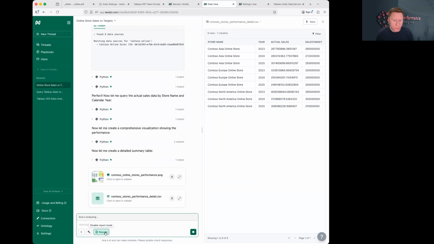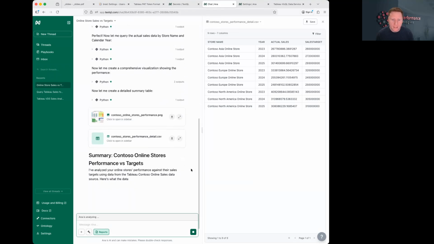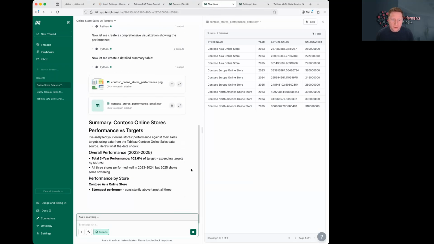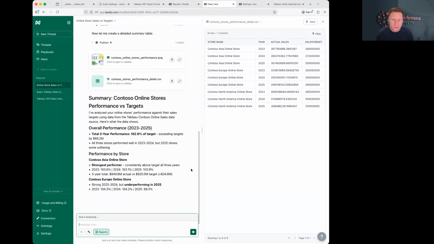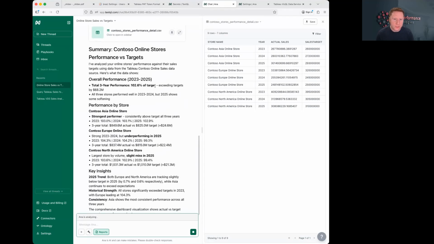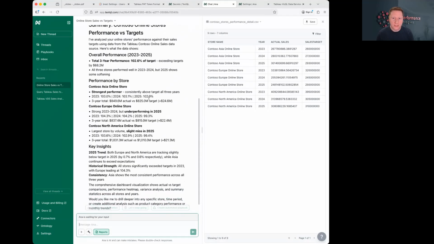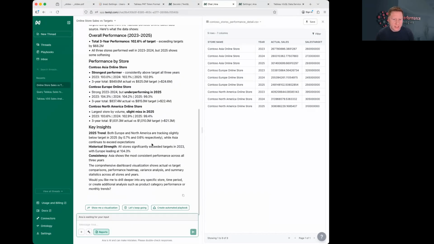I've toggled this reports mode. I'd like for it to build a report for me. So the summary comes out and shows we've got total 3-year performance at 102.6% of target, exceeding the targets by 68.2 million. We've got performance by store, some key insights here.